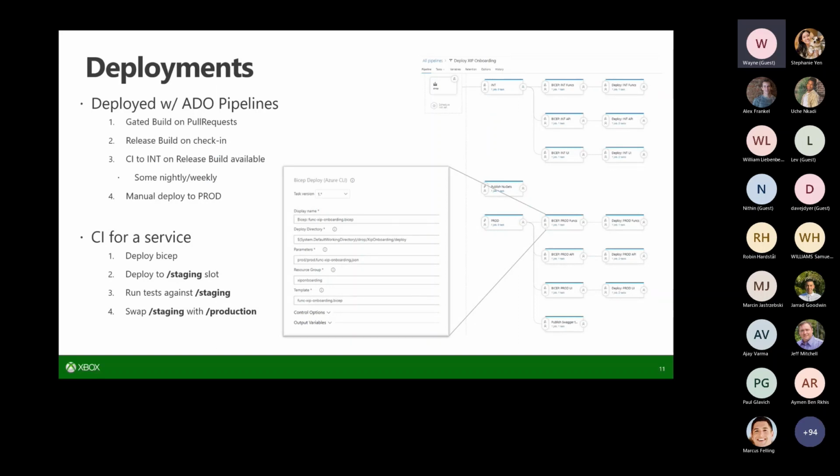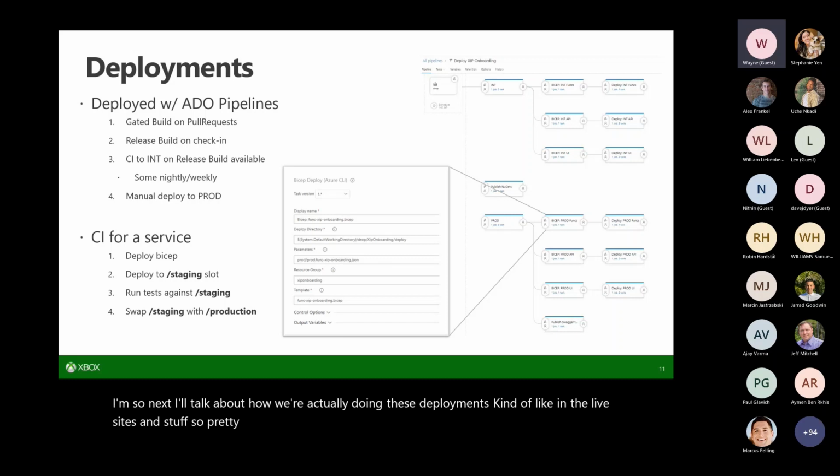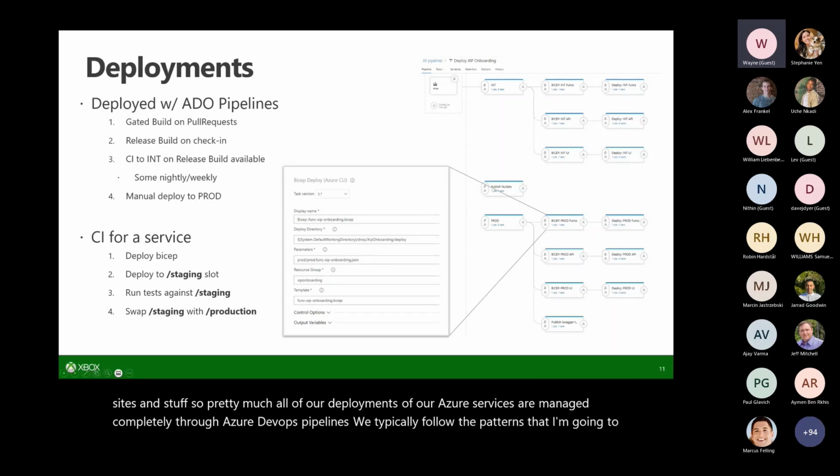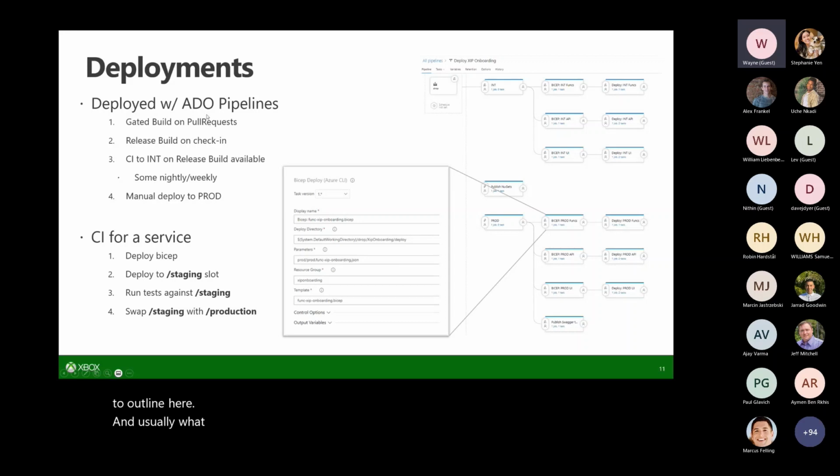Next, I'll talk about how we're actually doing these deployments in the live sites. Pretty much all of our deployments of our Azure services are managed completely through Azure DevOps pipelines. We typically follow the patterns that I'm going to outline here. Usually, first there's a gated build that will run on PRs.